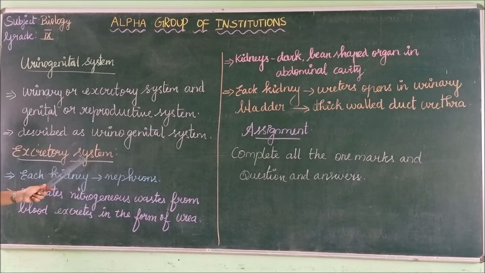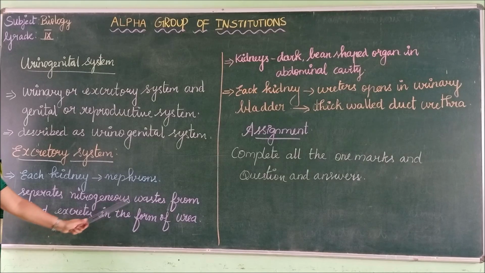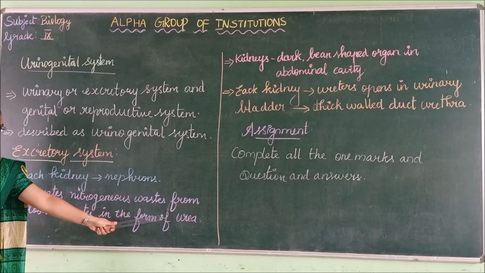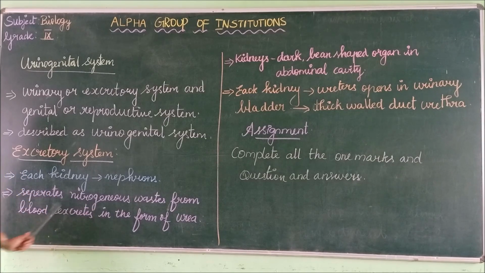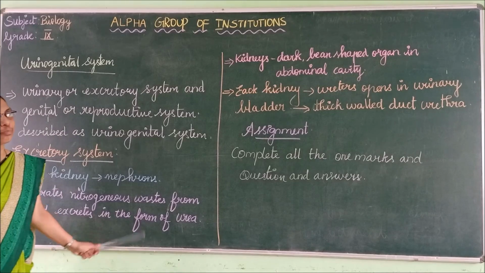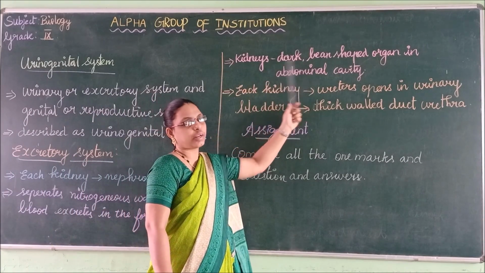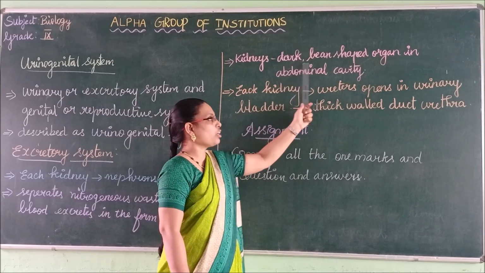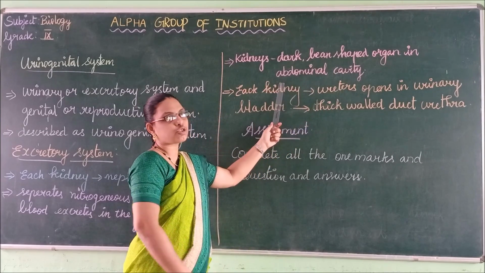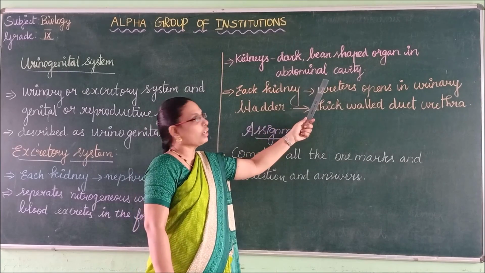So in the excretory system, each kidney is made up of nephrons. The nephrons separate the nitrogenous wastes from the blood, which are excreted in the form of urea. Each kidney is a dark bean shaped organ situated in the posterior part of the abdominal cavity.